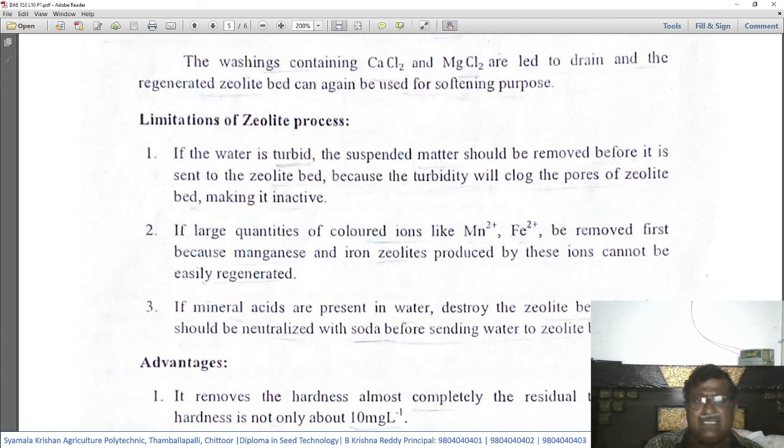Otherwise, the manganese and iron will form manganese and iron zeolites, which cannot be easily regenerated.